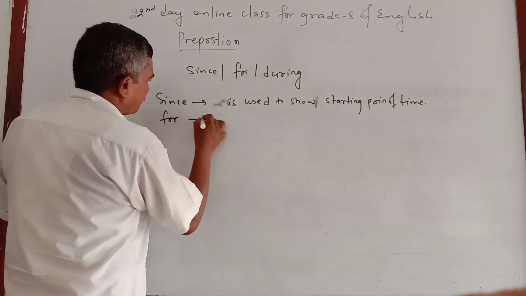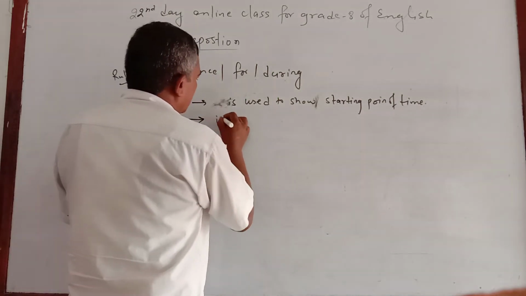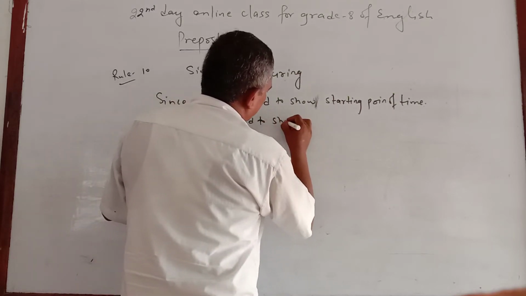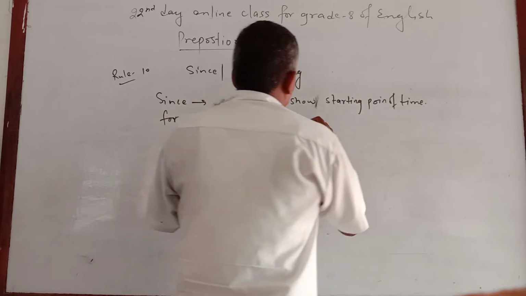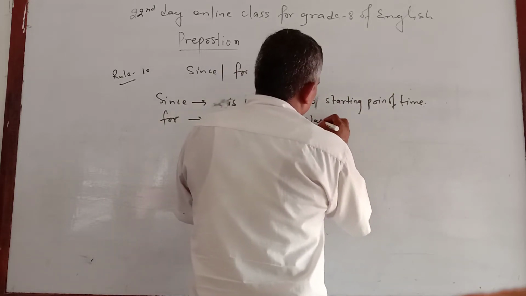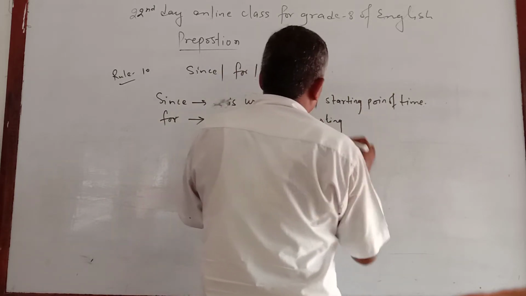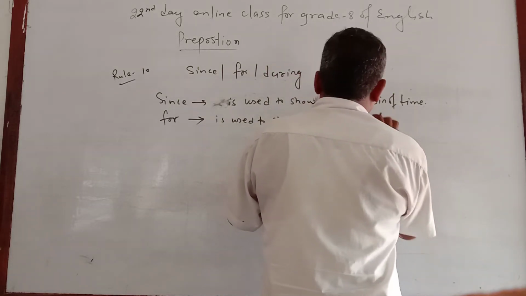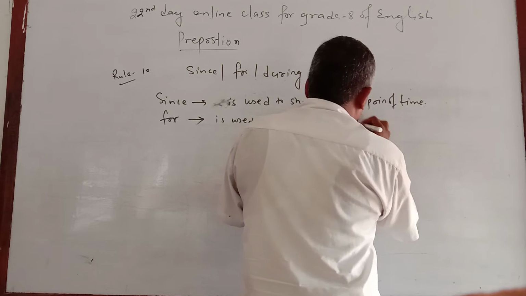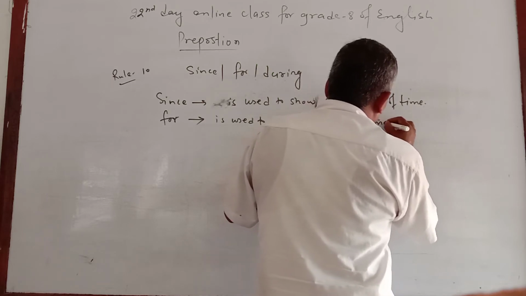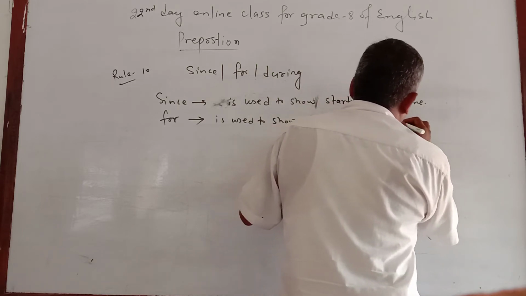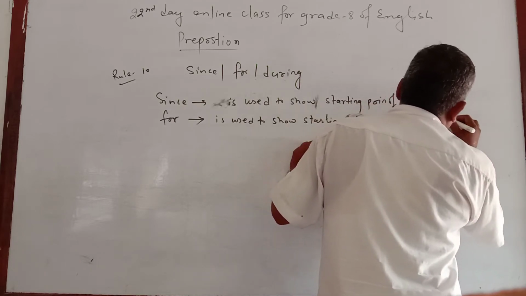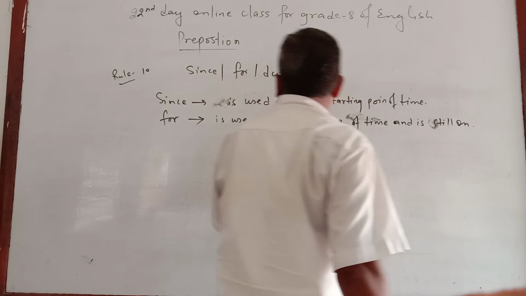For is used to show the starting point of time and it is still on.